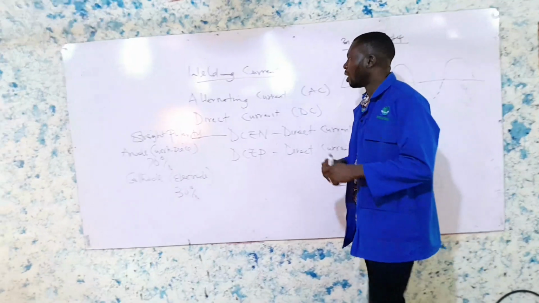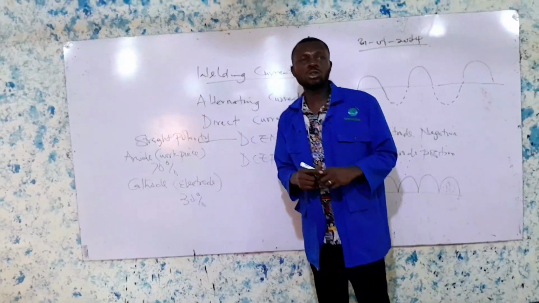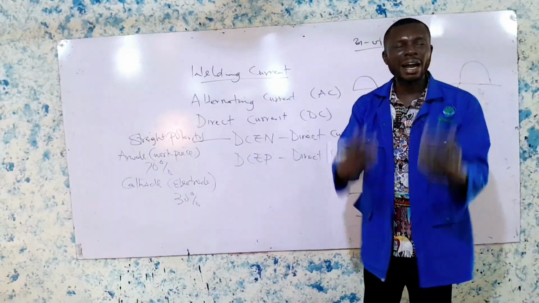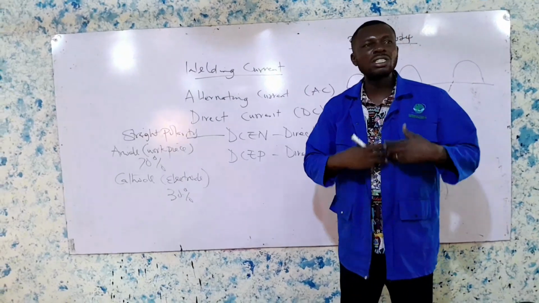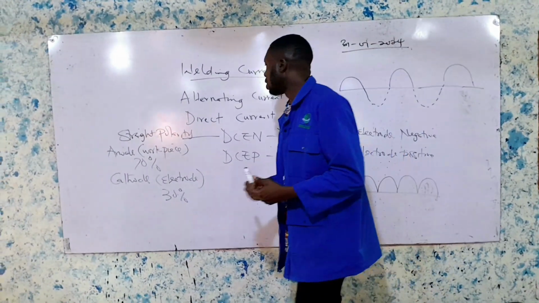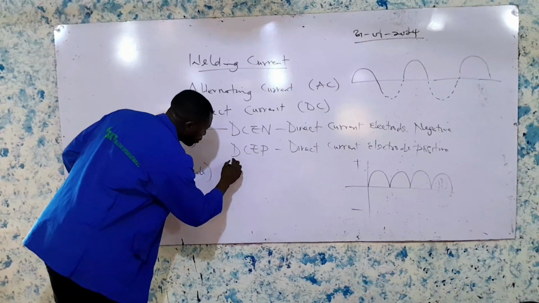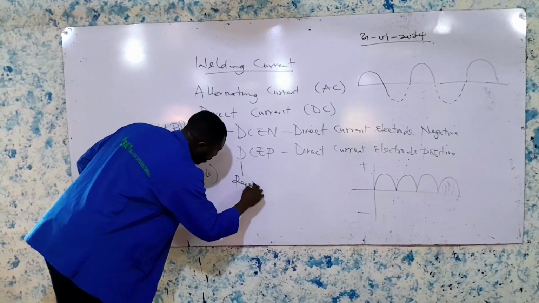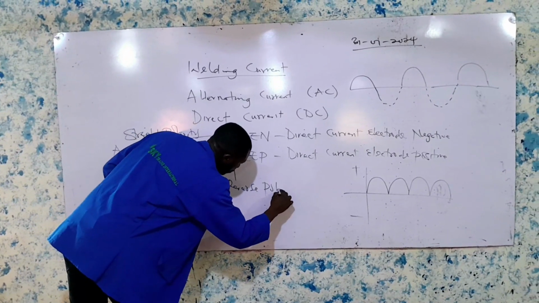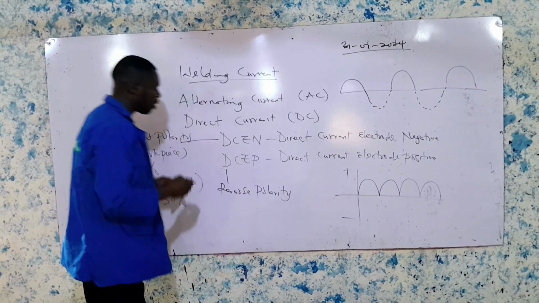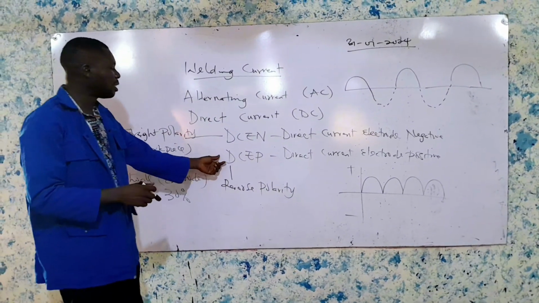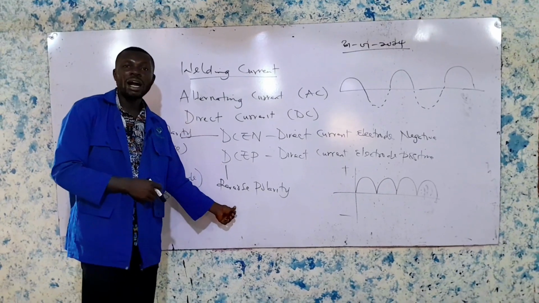An example, the E6010 electrode will require you to use a direct current electrode positive polarity, which means instead of the straight polarity, you'll be using what we call the reverse polarity.